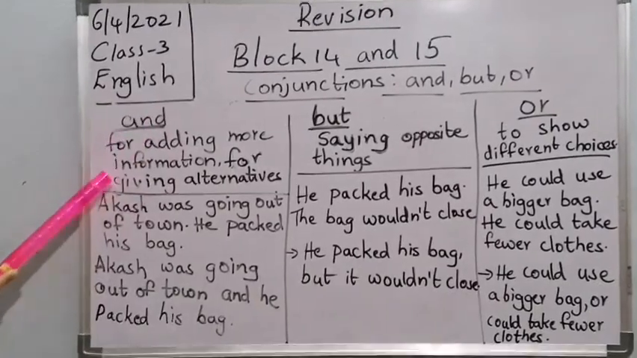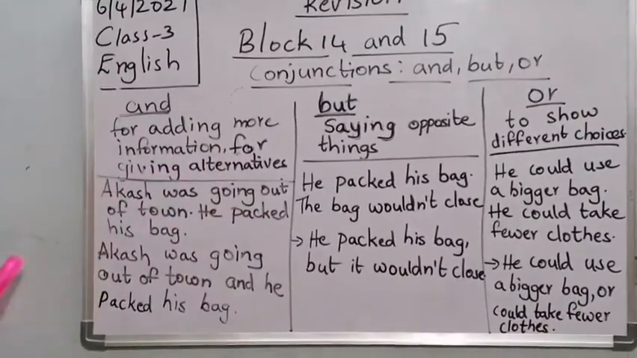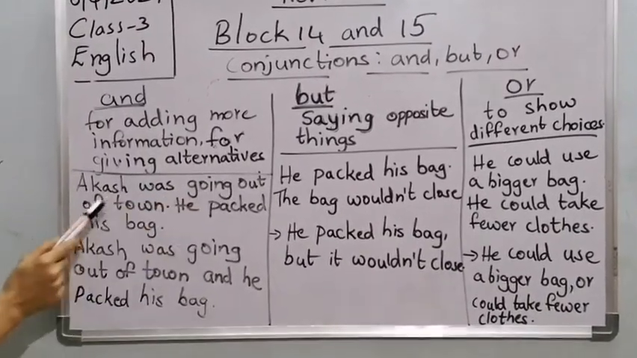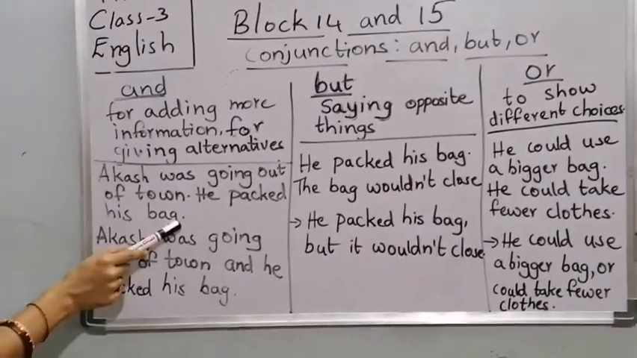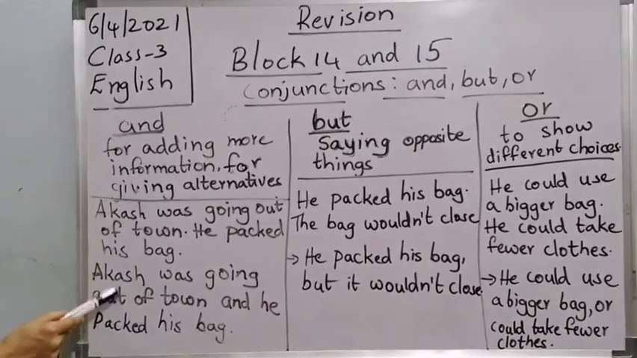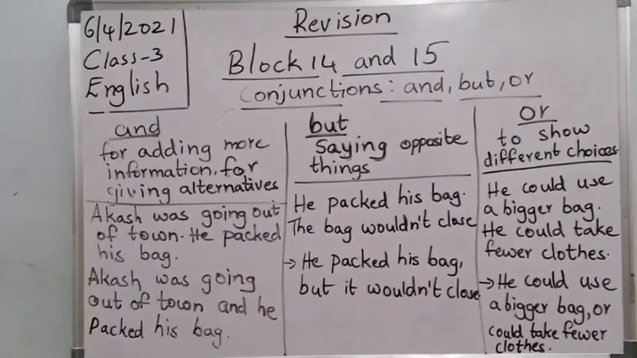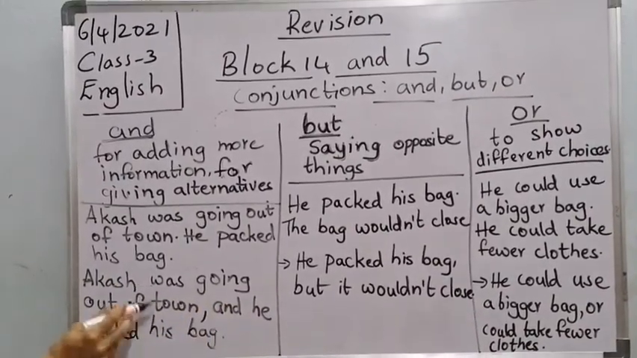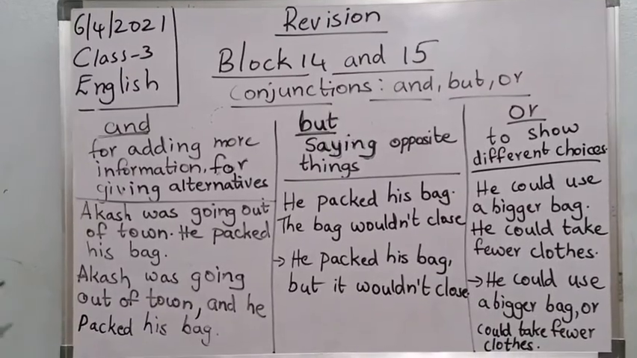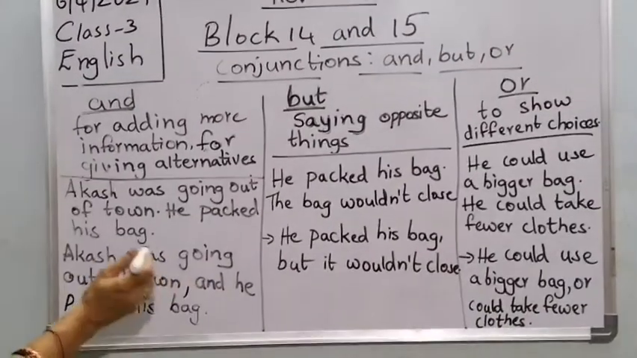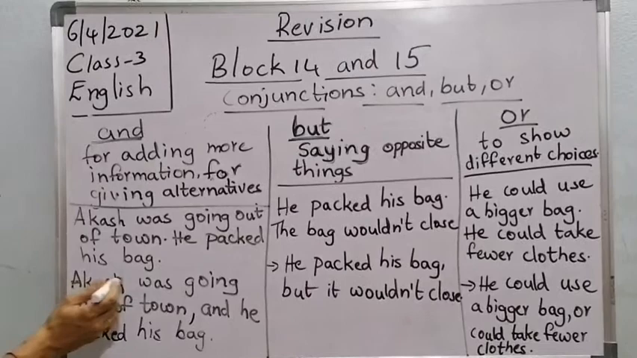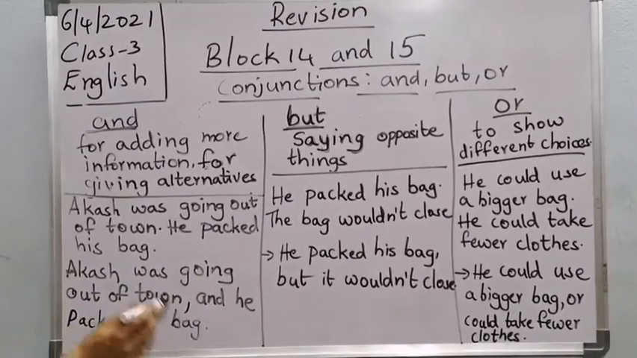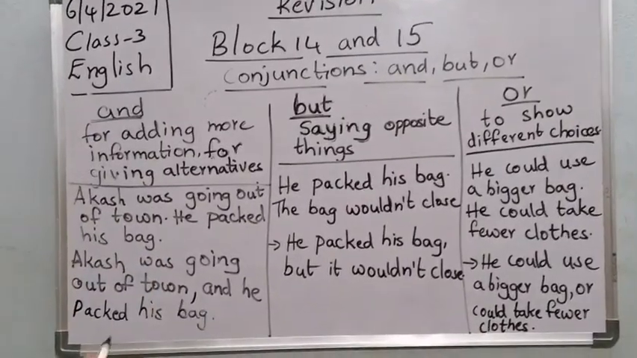See, when do we use "and," children? For adding more information, for giving alternatives. For example, Akash was going out of town. He packed his bag. How can we join these sentences? By using the conjunction. Akash was going out of town, comma, and he packed his bag. Children, remember, you have to put a comma before the conjunction. Akash was going out of town, comma, and he packed his bag. We are giving more information.